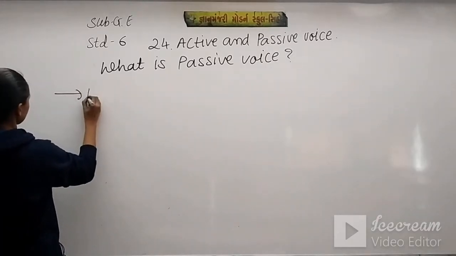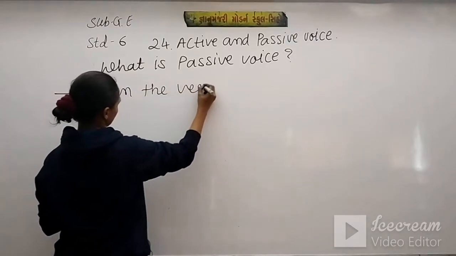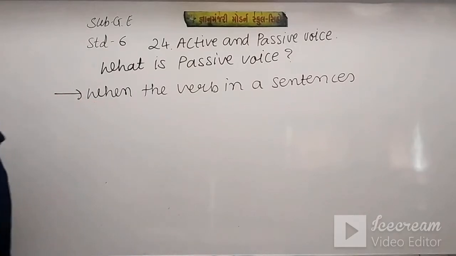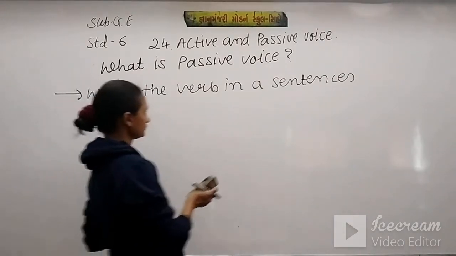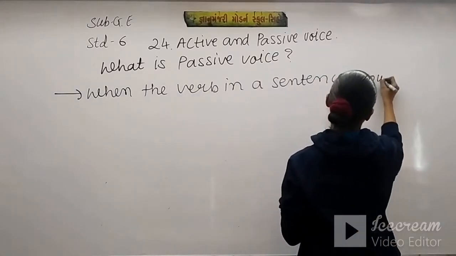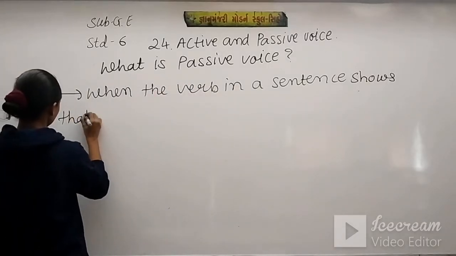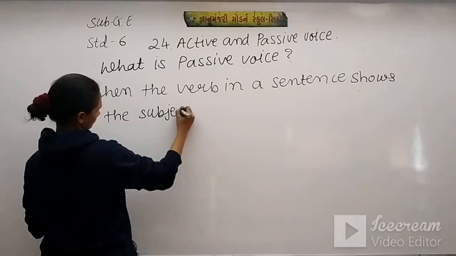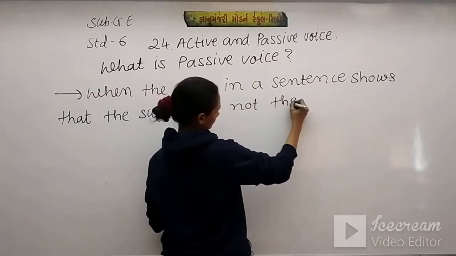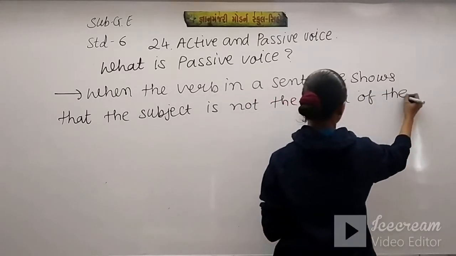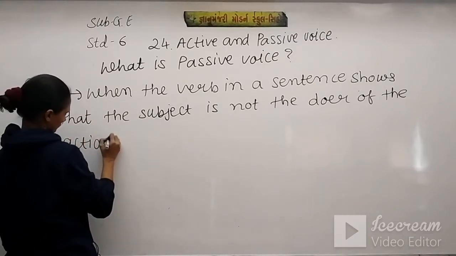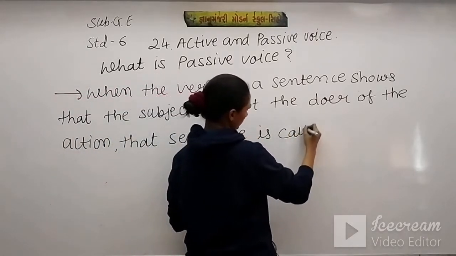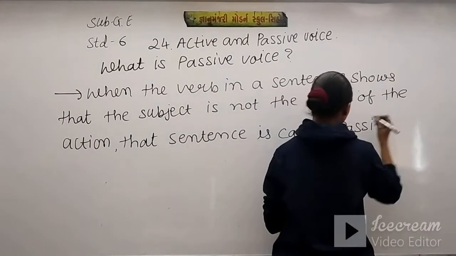when the verb in a sentence shows that the subject is not the doer of the action, that sentence is called passive voice sentence.